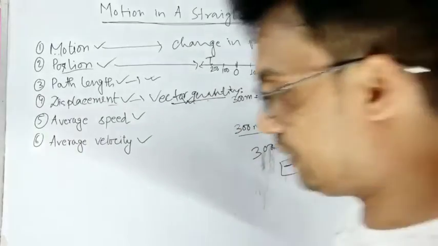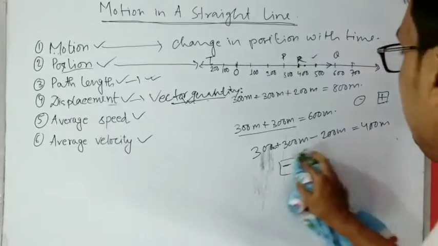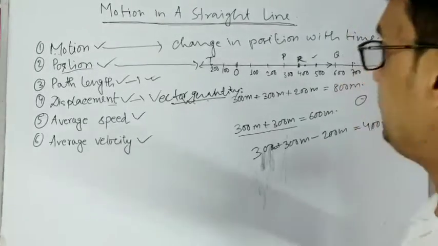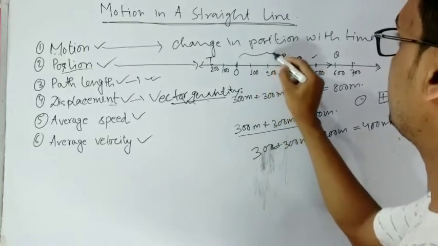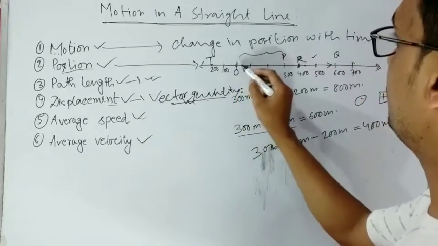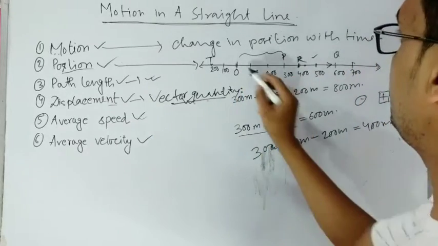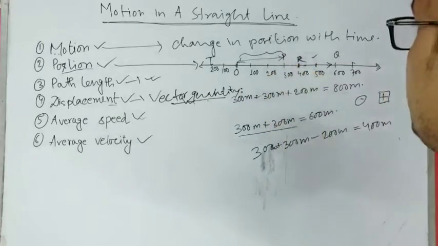Now what is average speed and what is average velocity? So if I ask you what is the average speed when the particle moves from O to P, what will you do? You just have to take the path length. What is the path length here?